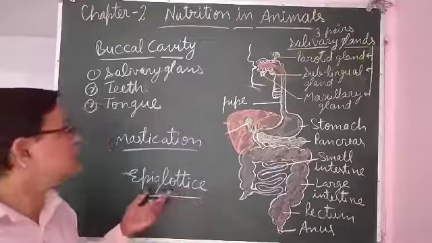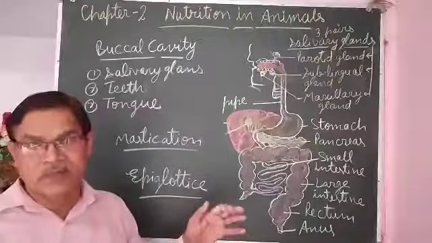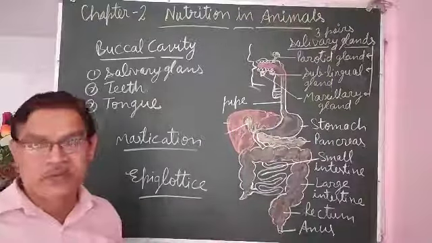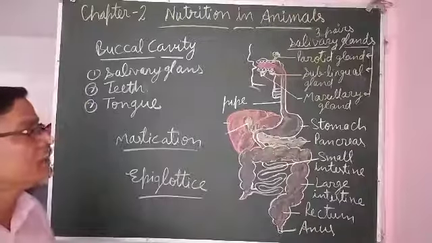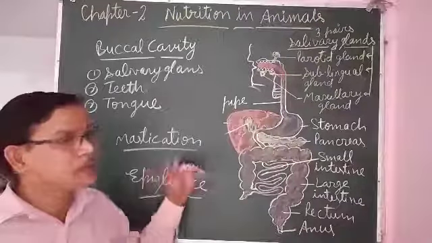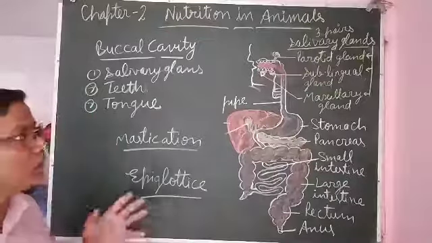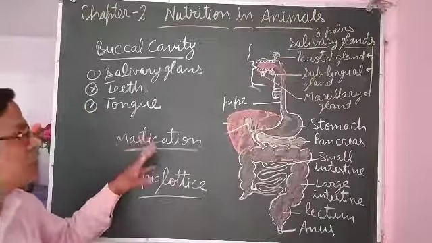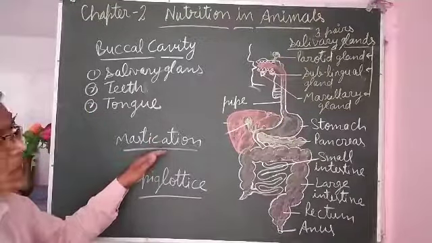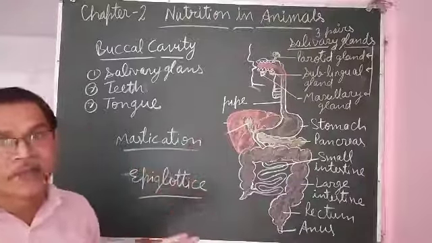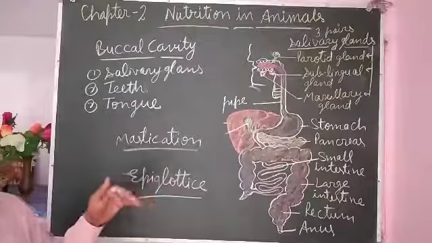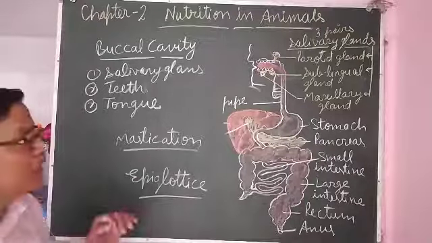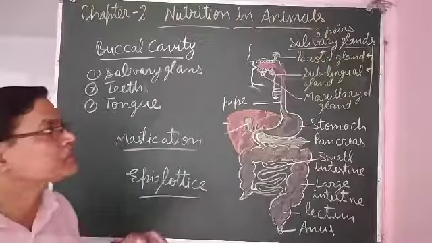So the epiglottis works like a traffic police. As a traffic police gives way to the vehicles on one side, like that it gives the path to the food or water to go into the food pipe. Then after chewing properly, that is after mastication, the food moves from the buccal cavity to the esophagus. Here in the esophagus, food moves forward to reach the stomach.